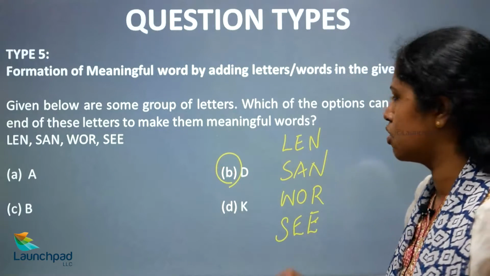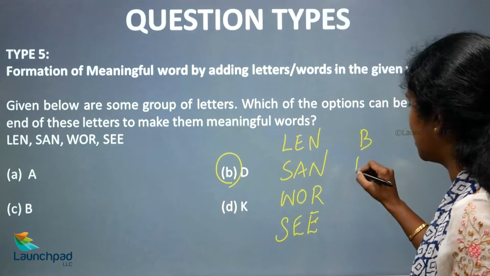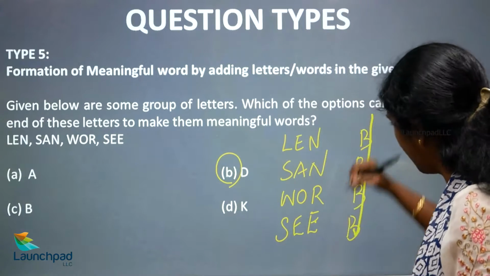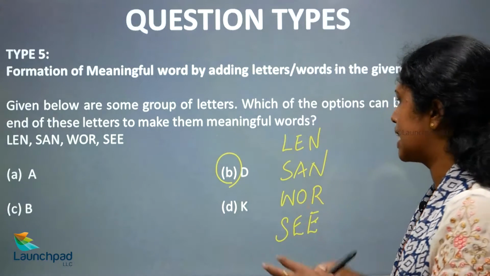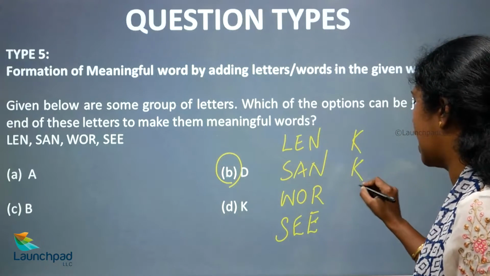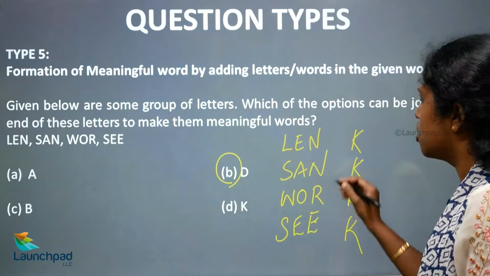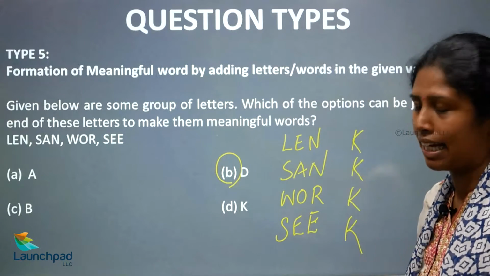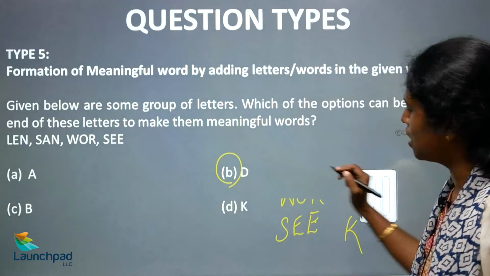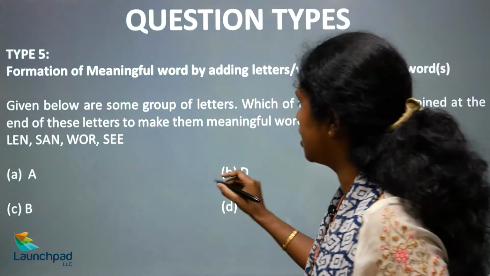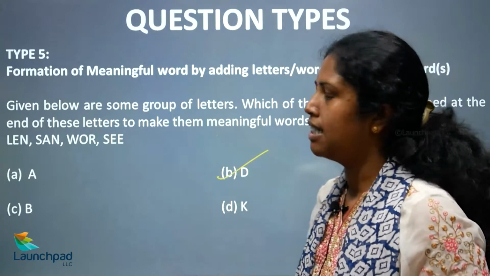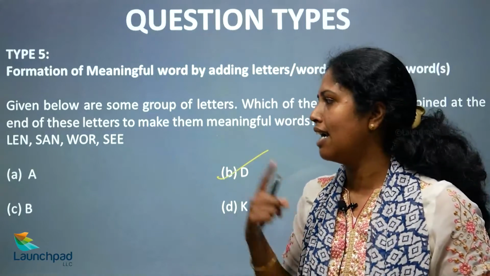Let's try the others also. B: limb, sam, verb, seed. No, it does not form meaningful words. Next K: length, sank, work, seek. Sank, work and seek are there, but there is no word length. So which is your right option? Option D, because it gave you 4 meaningful words: lend, sand, word and seed.